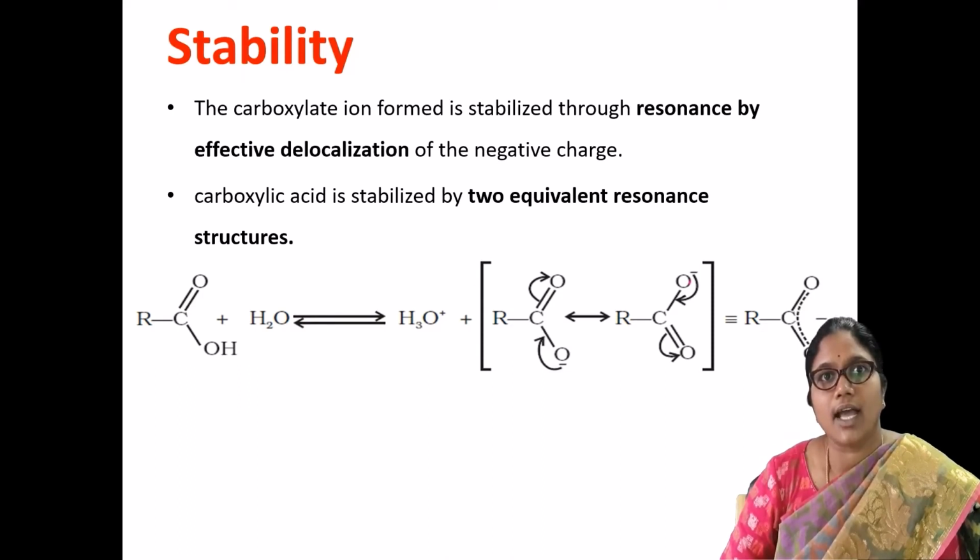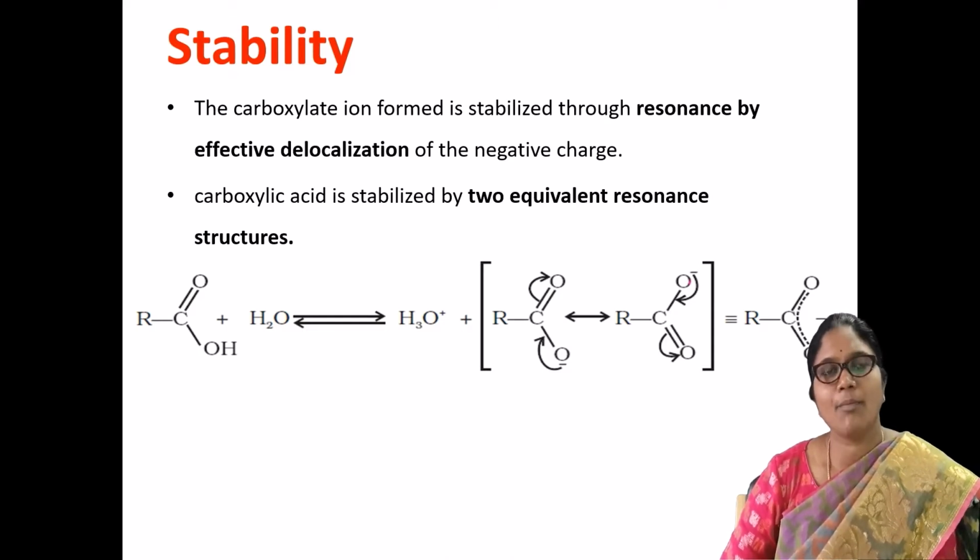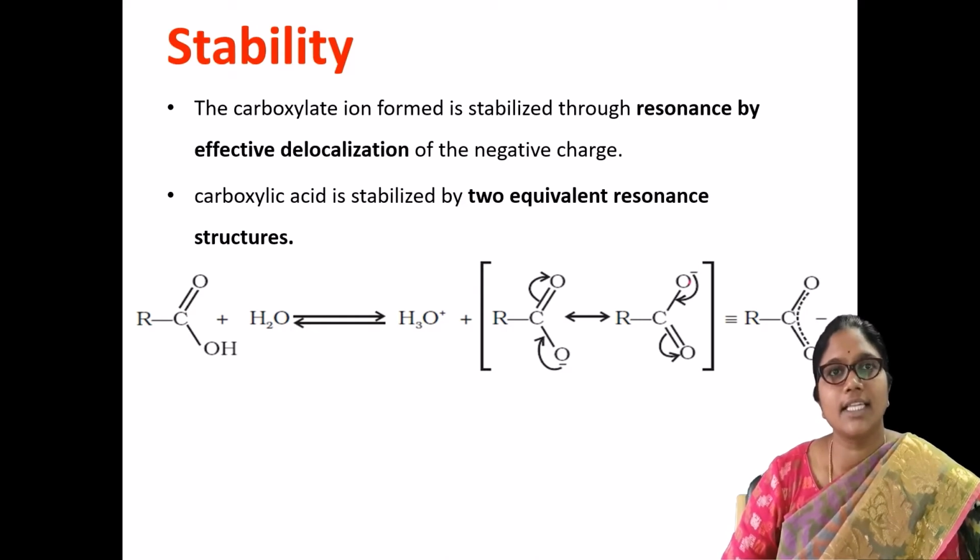So this can happen, the delocalization of the negative charge, that means the equal sharing of the negative charge over the two oxygen atoms of the carboxylate ion. So by that you may get the resonance structures.